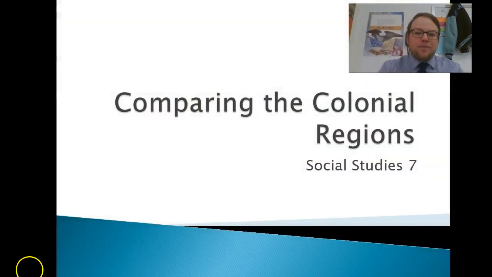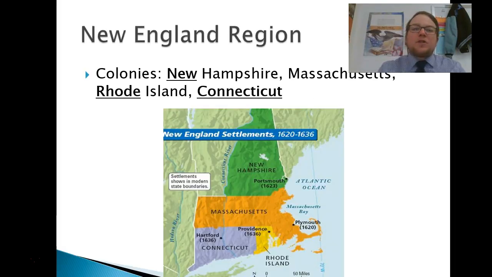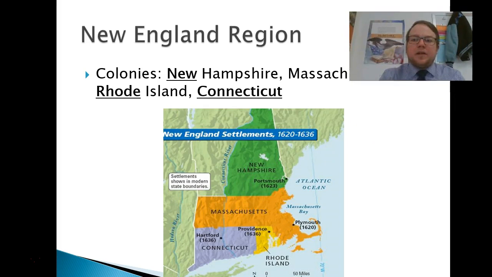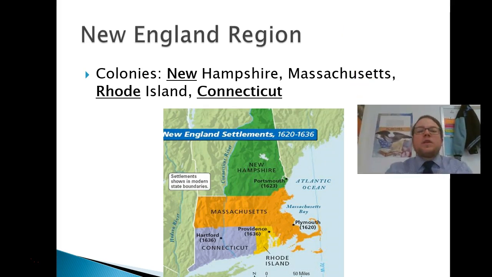All right, here we go. So we're going to be talking about the colonial regions today. We're going to be looking at the geography, economic, political, and social aspects that made the New England, Middle, and Southern colonies different. All right, so the New England colonies, first thing we got to know is what the colonies were.